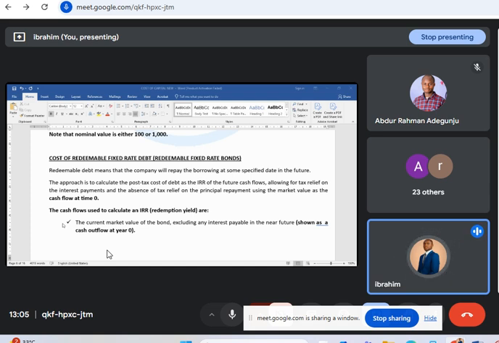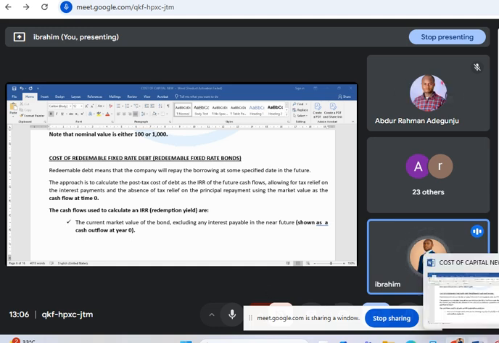Whether it is 1 naira or 10 naira, it will be a cash outflow, just like the normal way we do our investment appraisal, whereby your investment will be at year zero. So the market value of that redeemable debt will be at year zero.